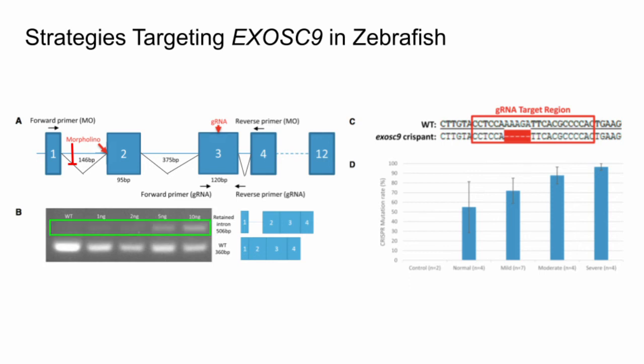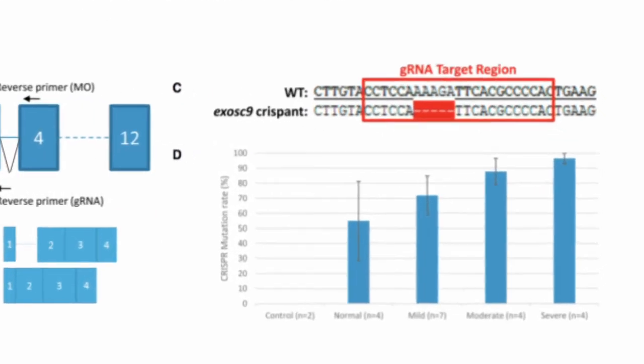Increasing amounts of morpholino resulted in increasing amounts of the larger transcript with the retained introns. On the other hand, the second model used a guide RNA to cause Cas9 to cut within the targeted region in exon 3. This resulted in frameshift mutations being introduced. This mutant is referred to as the crispant.